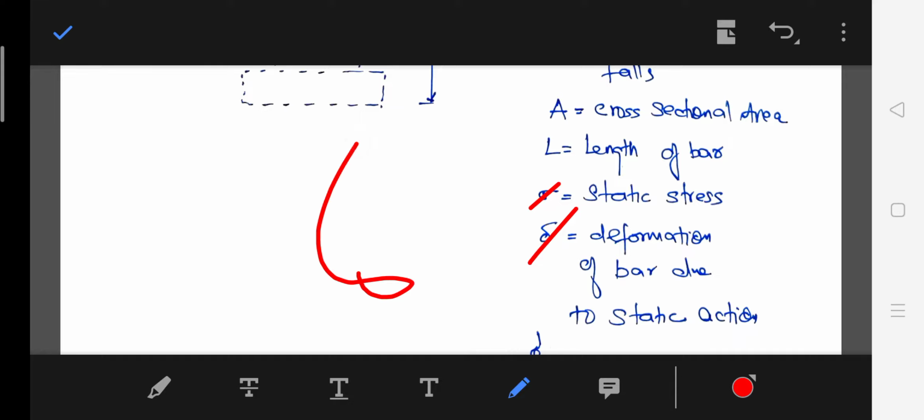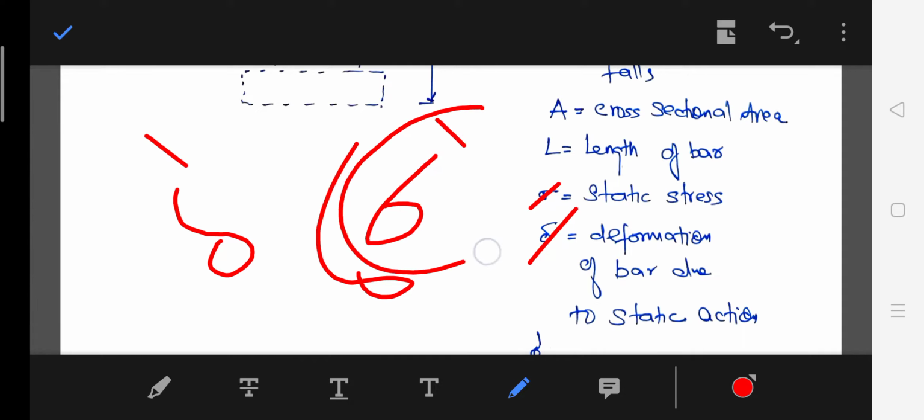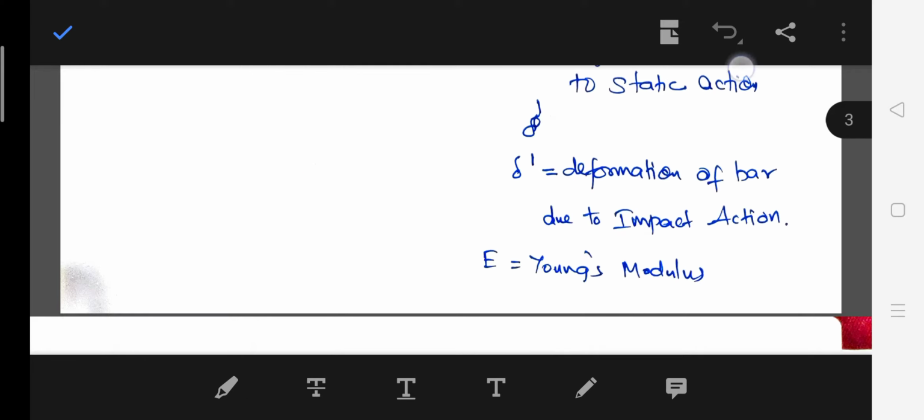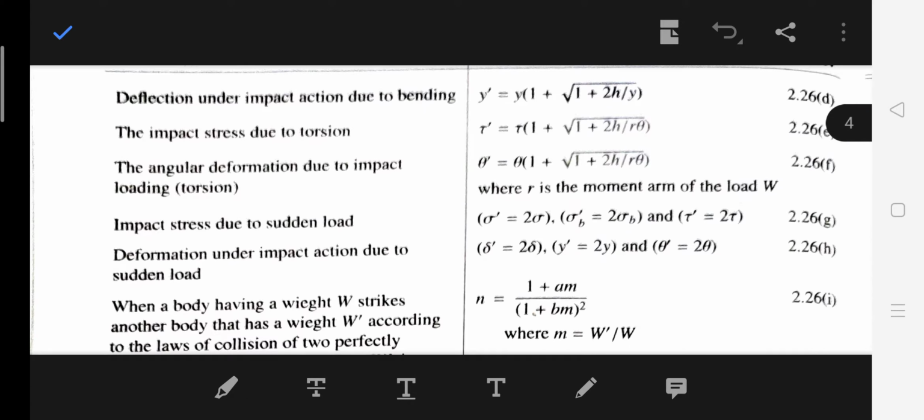After some time, the load is released. It will come and hit the collar with the initial velocity. By hitting the collar, it causes an instantaneous extension of delta bar and an impact stress of sigma bar. So this is the impact. Sigma bar is the impact stress and sigma is the static stress.